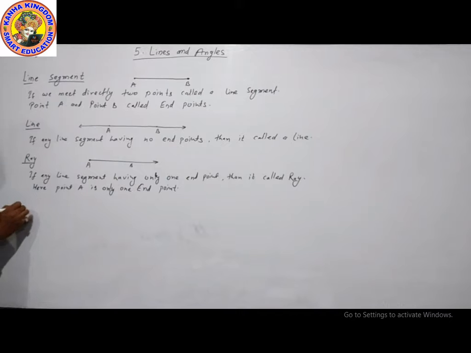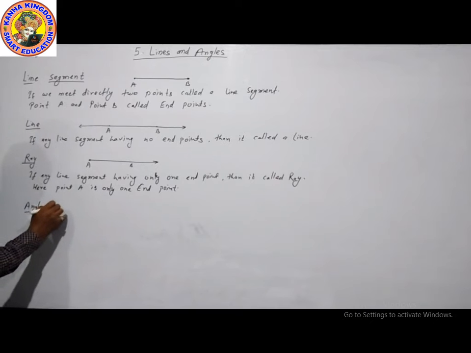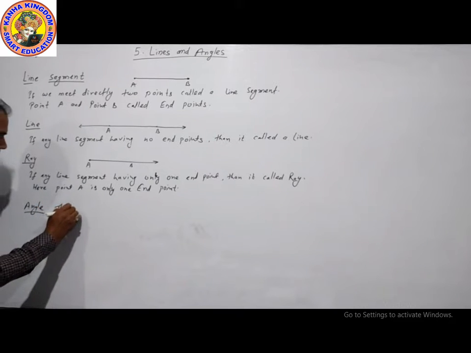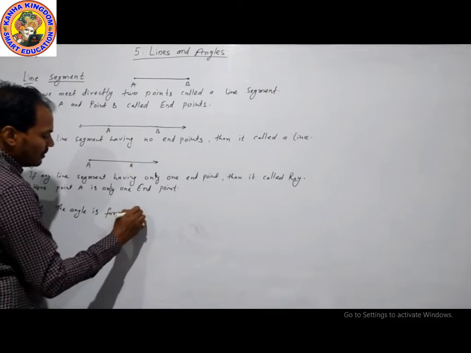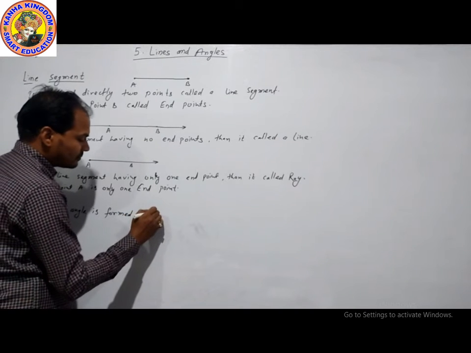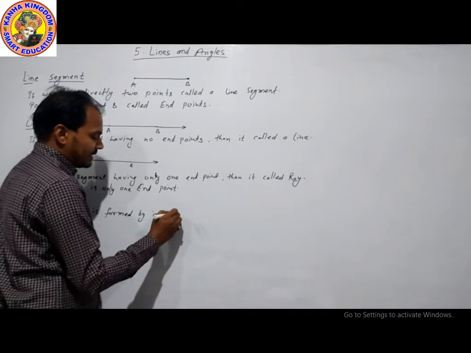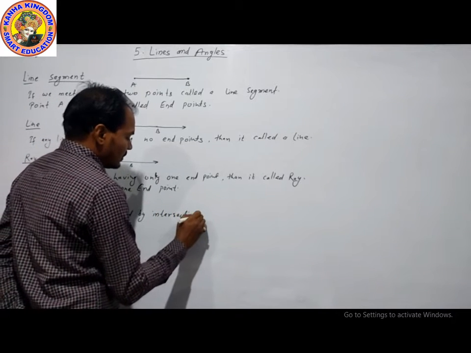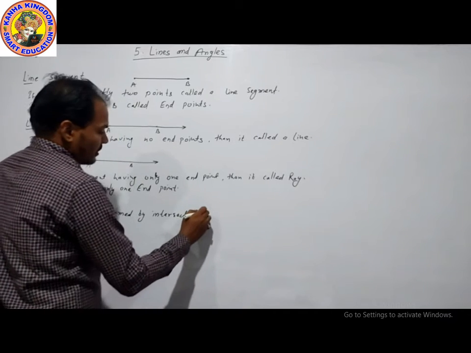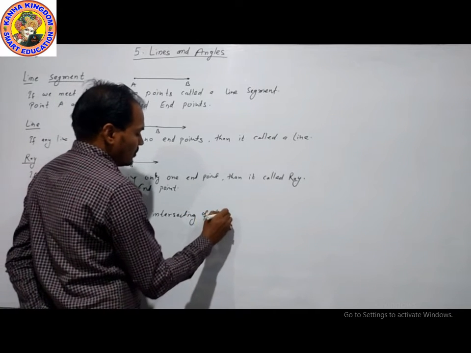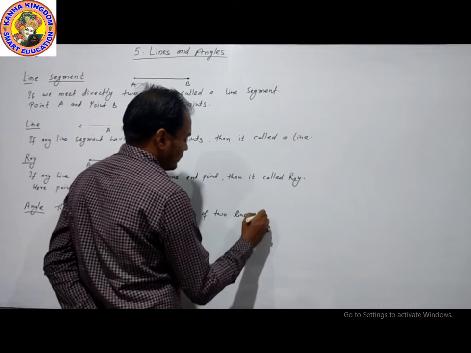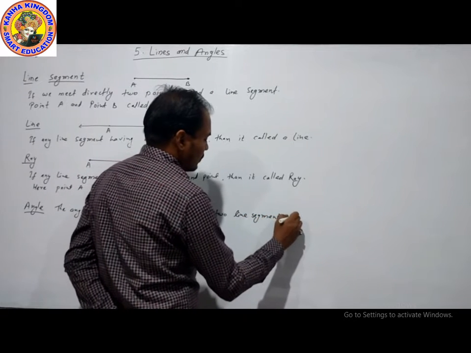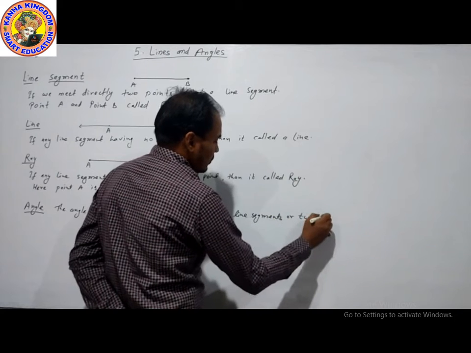Now the next definition is angle. An angle is formed by the intersection of two line segments or two rays.